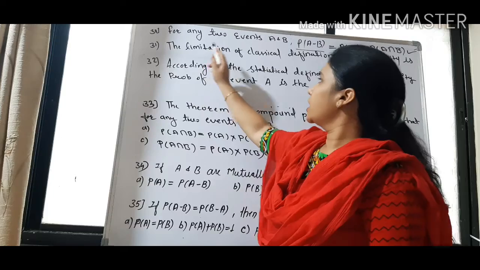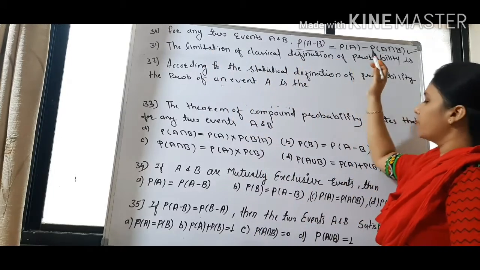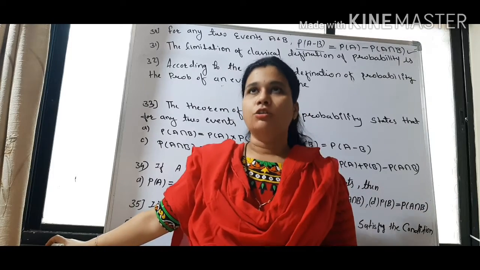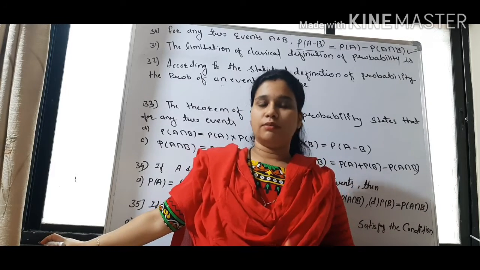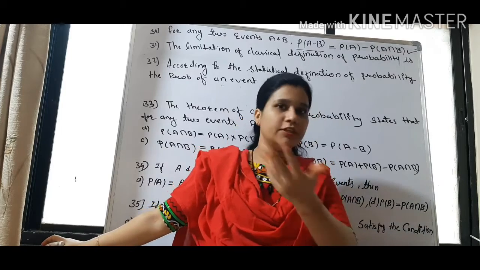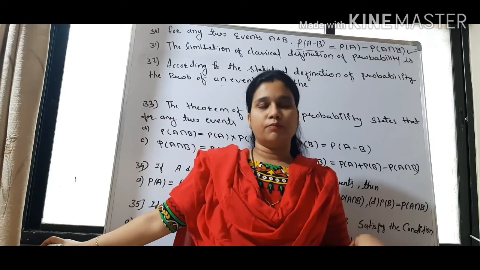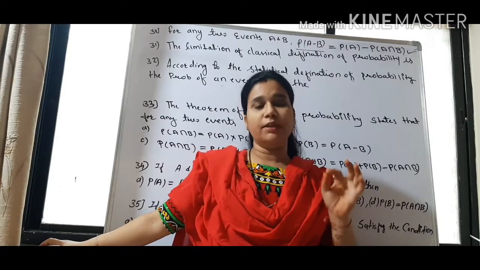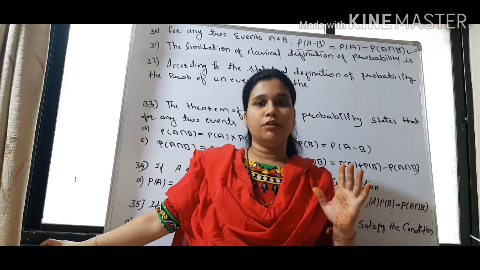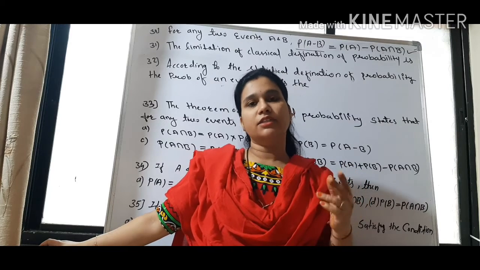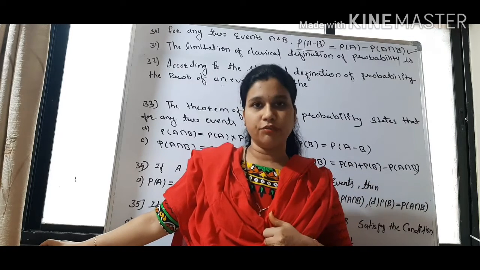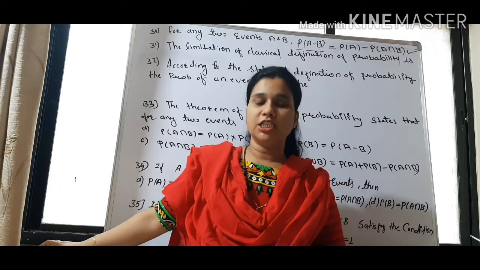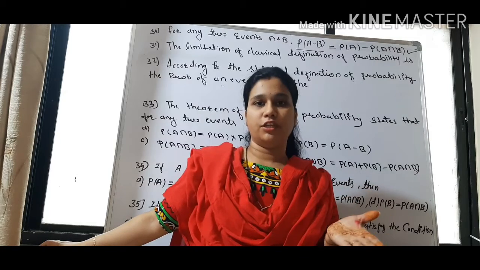Second question, the limitation of classical definition of probability is. What is the limitation of classical definition of probability? So we know the definition of classical probability, that in this probability, the sample space should be finite. We can perform the experiment only a finite number of times. Then its events should be mutually exclusive, exhaustive, and equally likely. If it satisfies all these conditions, then we can say that this is the classical definition of probability.